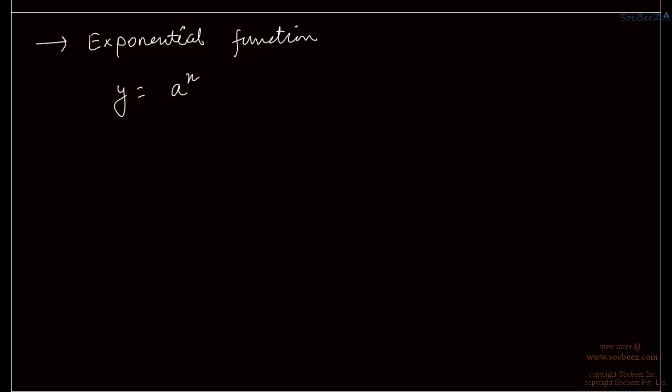A to the power x. Here this a is a real number which is non-negative, or you can simply say that a should be greater than 0. Then we have y equal to a to the power x as an exponential function.